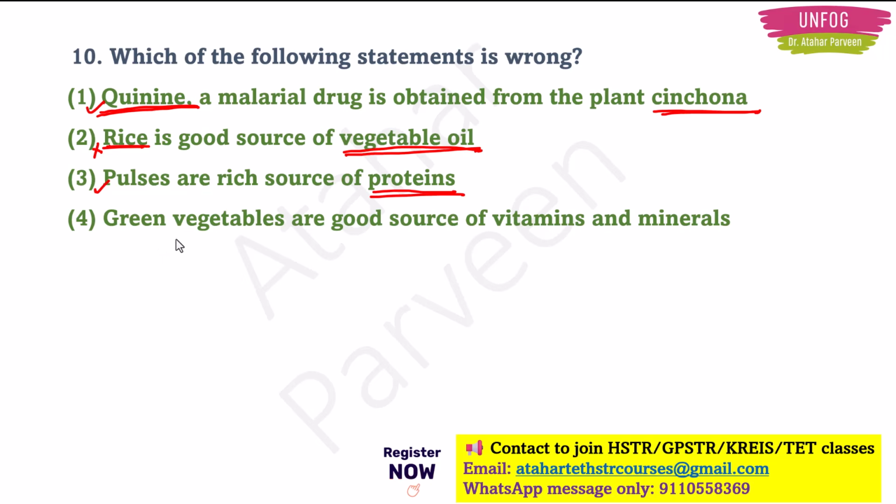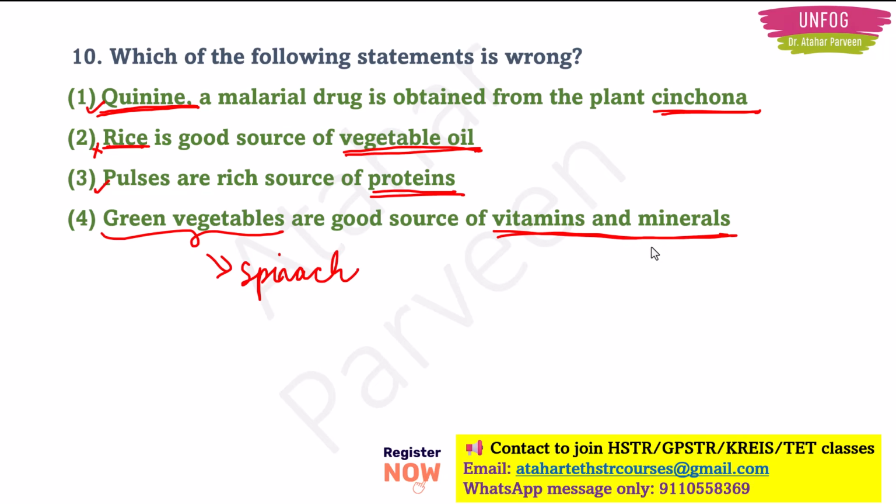Fourth option we have is, green vegetables are good sources of vitamins and minerals. Yes, the best example I can give you is spinach. In Hindi we call it palak, right? Green leafy vegetables like broccoli, spinach, and curry leaves are all very good sources of vitamins and minerals, and these are very important for proper functioning of the body.